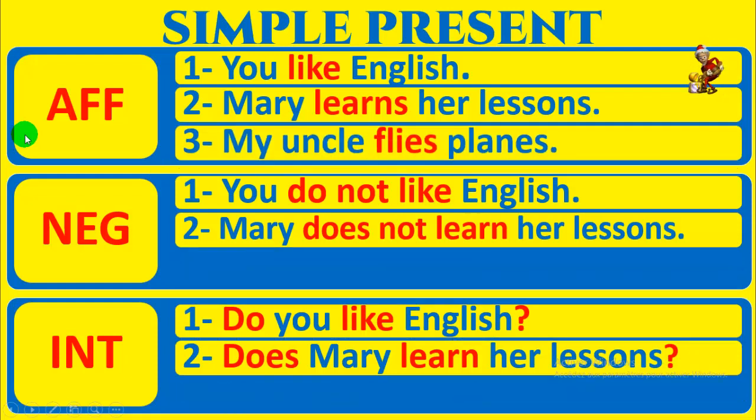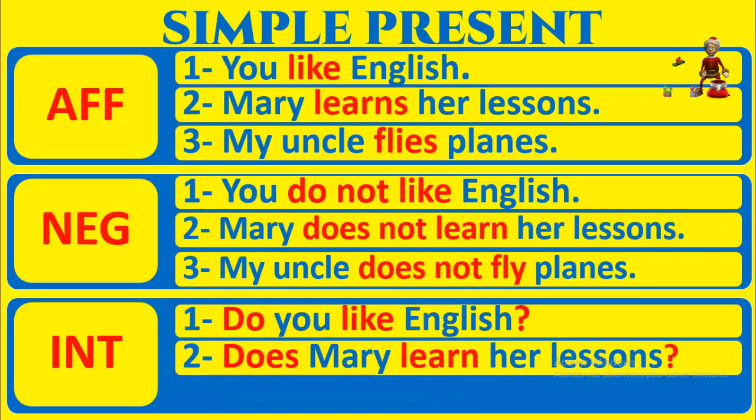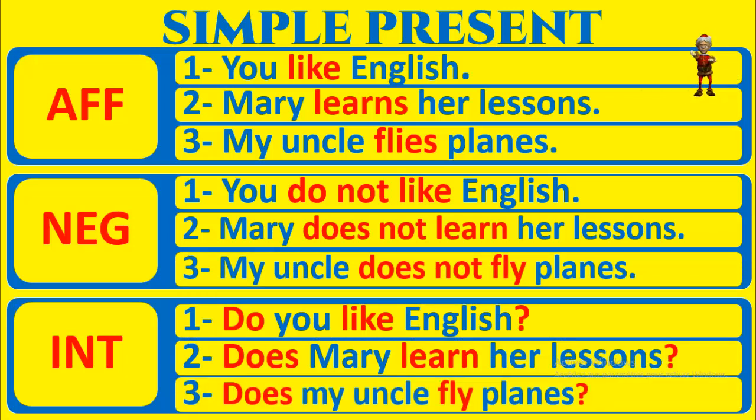My uncle flies planes. Mon oncle pilote des avions. Negative form, my uncle does not fly planes. Interrogative form, does my uncle fly planes? So as you can see, in the interrogative form, there is no S because the S has been taken by do.